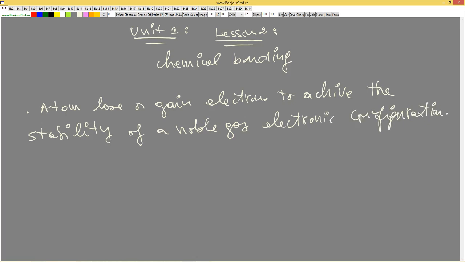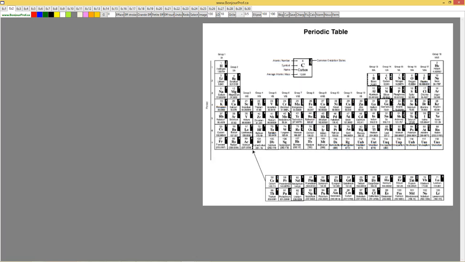So atoms, for example chlorine, say, I'm not stable. I'm not like a noble gas. So I have to go and be like a noble gas. What are noble gases? What are the atoms that are stable? Look at the periodic table. Which atoms are noble gases? These guys here. They are the stars of the periodic table. Everybody wants to be like a star. Helium, neon, argon, krypton, xenon, and so on. These are the stars. They are stable.